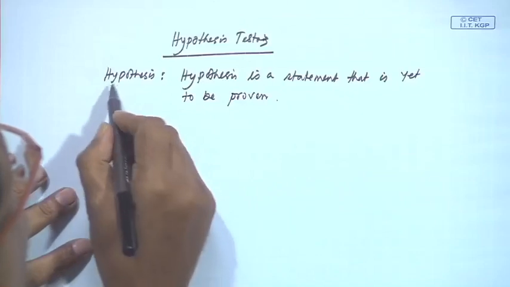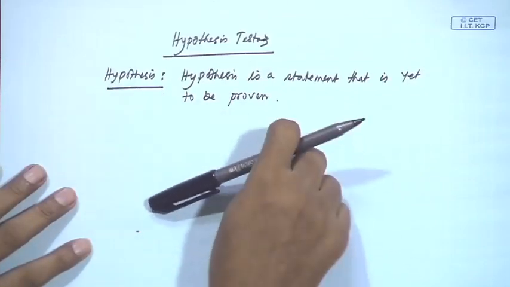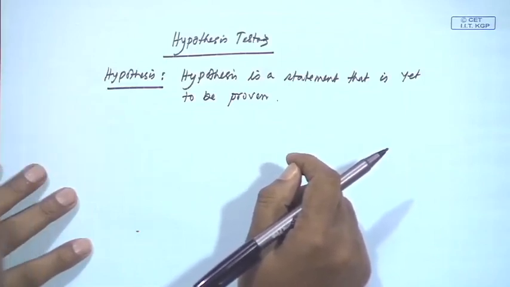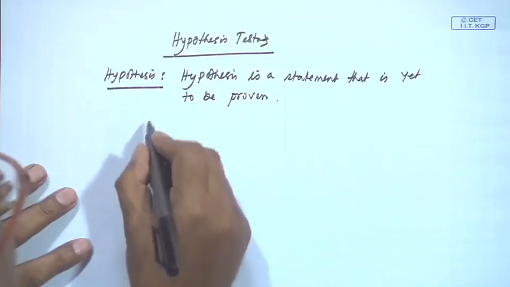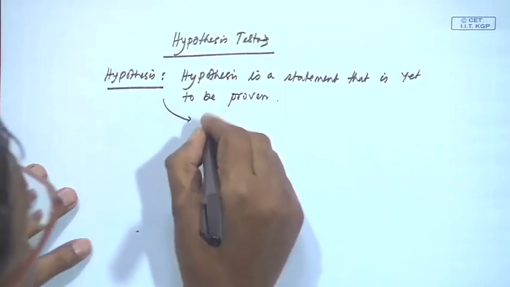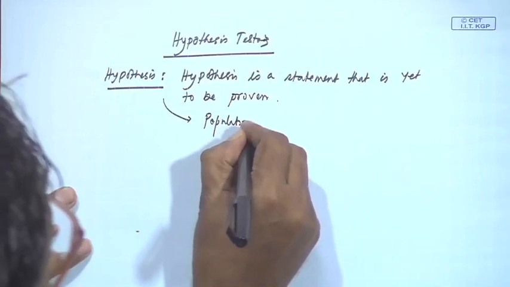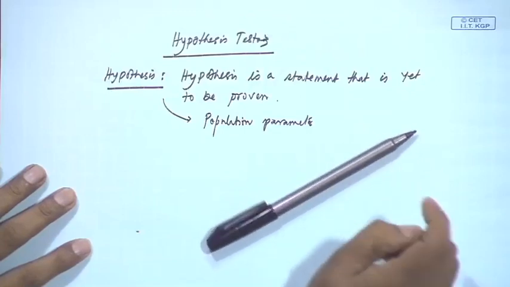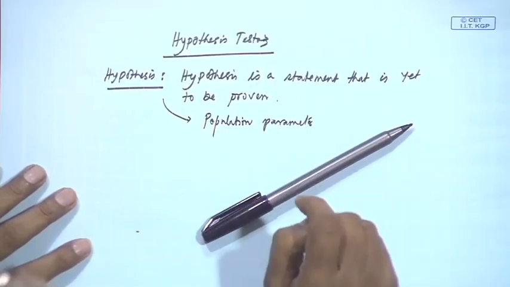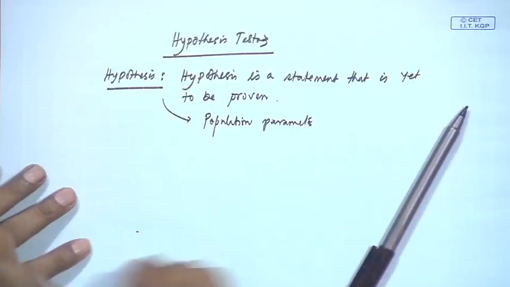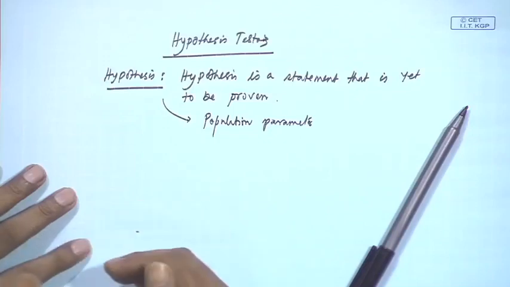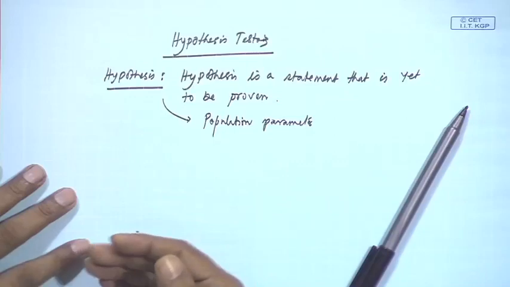Usually, in statistics, we frame hypothesis concerning the population parameter. Hypothesis for population parameter. So, if you read the history of science, you will find out that n number of hypotheses, a huge number of hypotheses has been framed by the scientist and proven by experiment or by some other means.